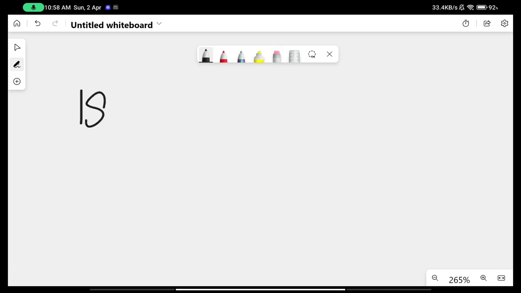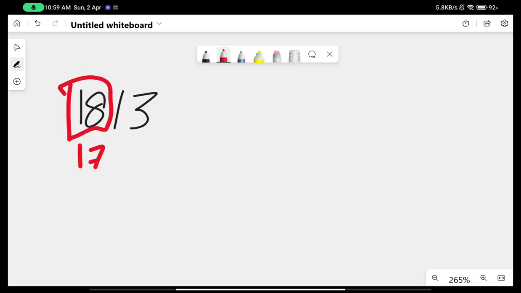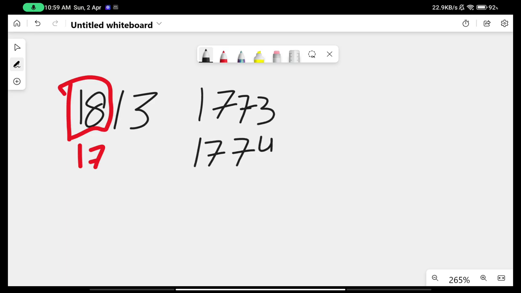Remember, the date is 18, and then 1, and then 3. Okay, so to remember it, remember these first 2 digits only. It's 18. Earlier it was 17 in all the dates, right? Try to recall them along with me. It was 1773 when the Regulating Act came, then 1774 when the Supreme Court at Calcutta was established.